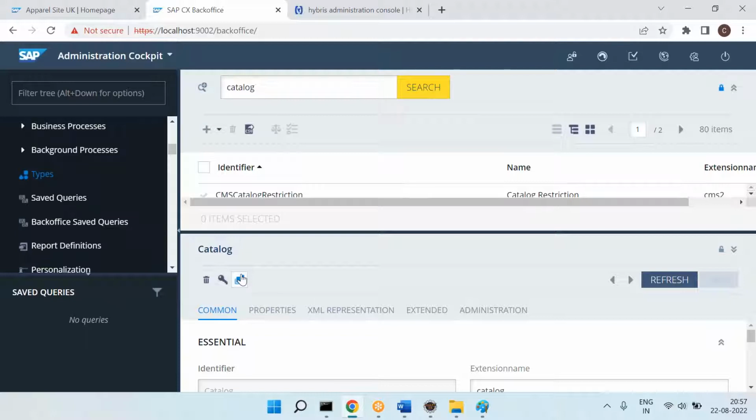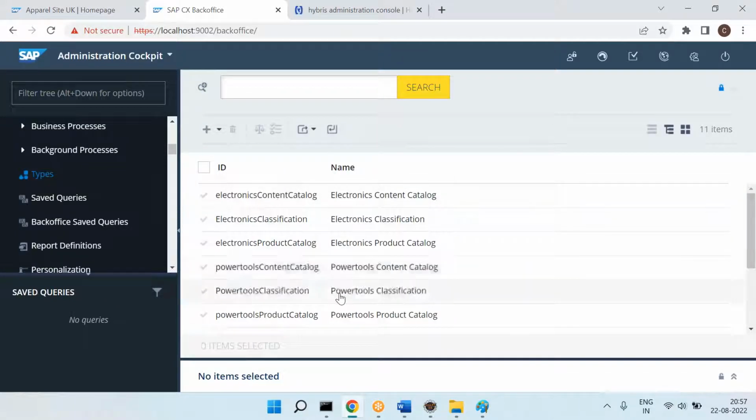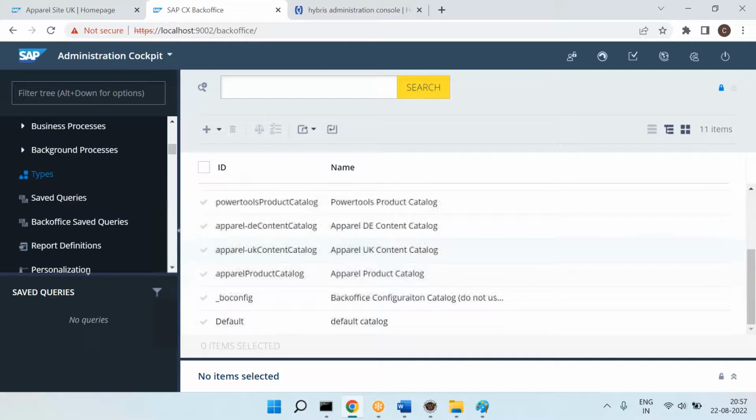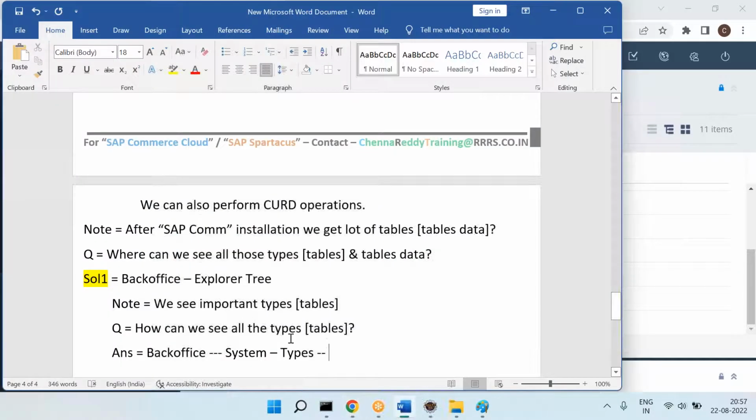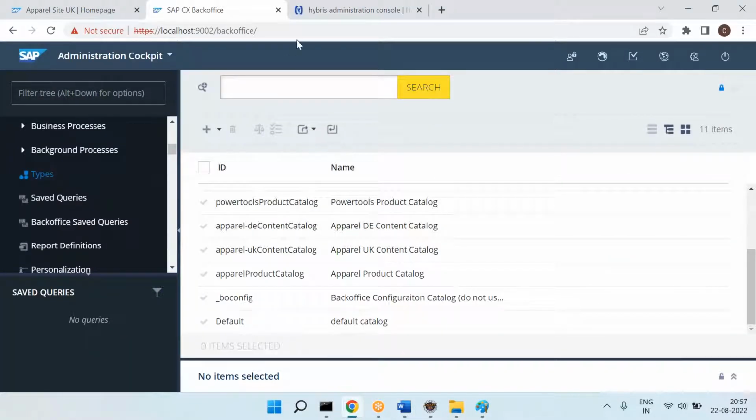By clicking on this button, you will come to know what are all the records in that particular type or table. This is how you can see the complete list.